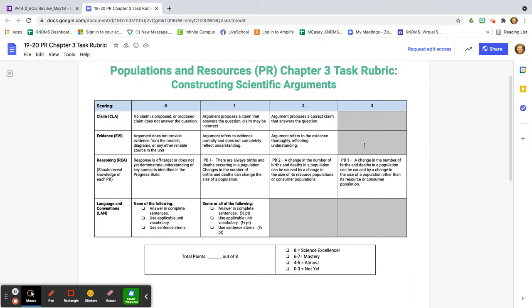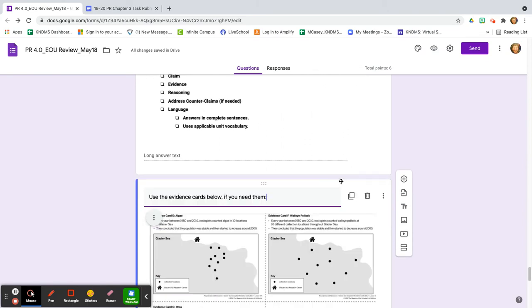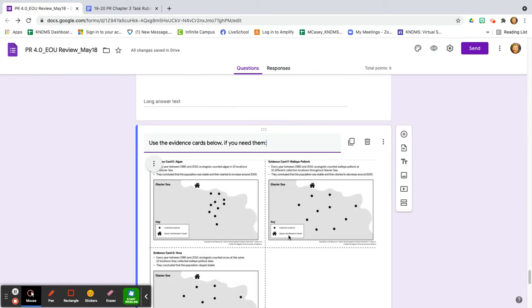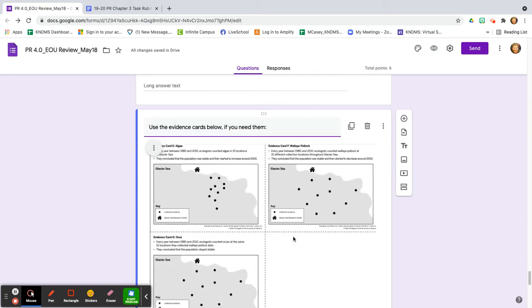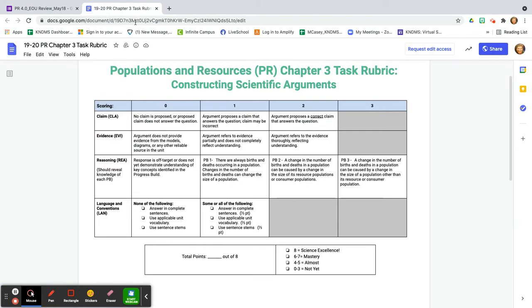Evidence, you need to refer to evidence thoroughly, reflecting the understanding. That means you've analyzed these evidence cards, you know what they're saying, and you can put what they're saying in your own words, even just one sentence, preferably two. And then another sentence saying why that evidence is supporting the claim.